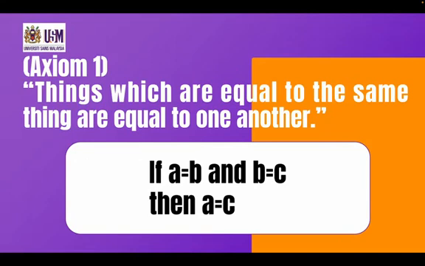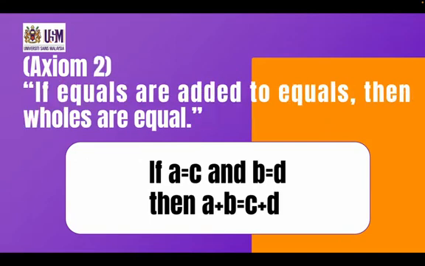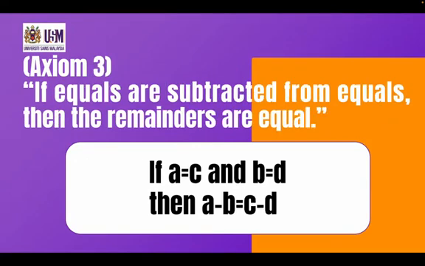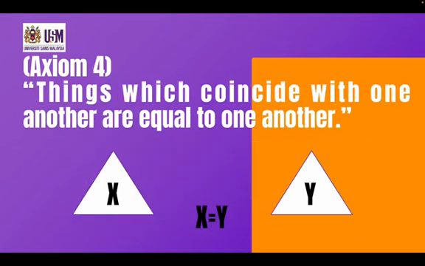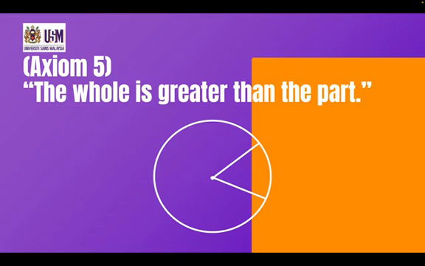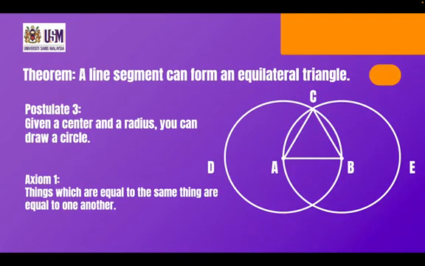The first axiom is things which are equal to the same thing are equal to one another. The second is if equals are added to equals, then wholes are equal. The next one is if equals are subtracted from equals, then the remainders are equal. The next one is things which coincide with one another are equal to one another. The last one is the whole is greater than the part.